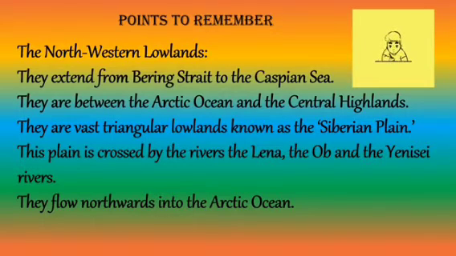They are a vast triangular lowlands known as Siberian Plains. This plain is crossed by the rivers, the Lena, the Ob and the Yenisei. They flow northwards into the Arctic Ocean. Please write it in points, children.